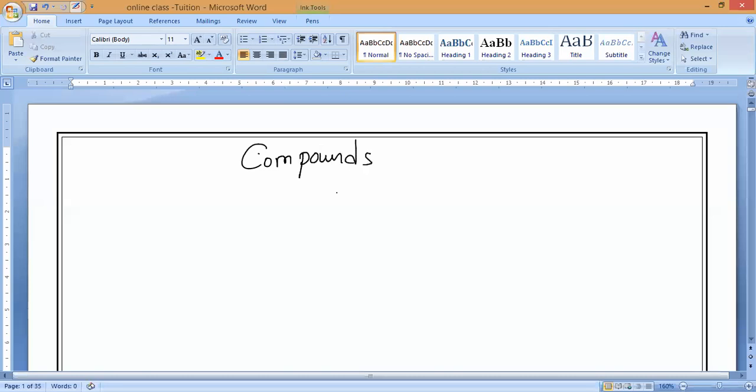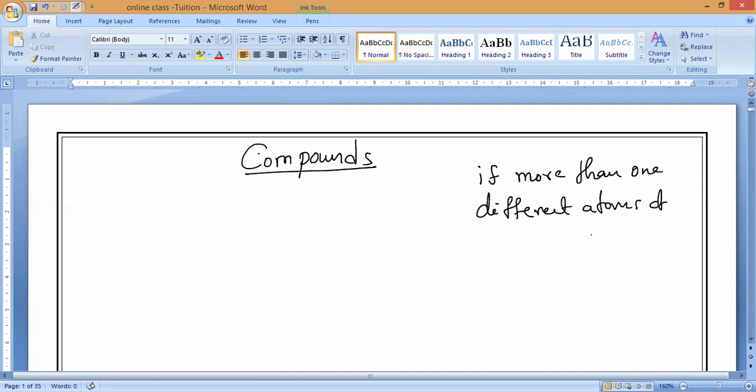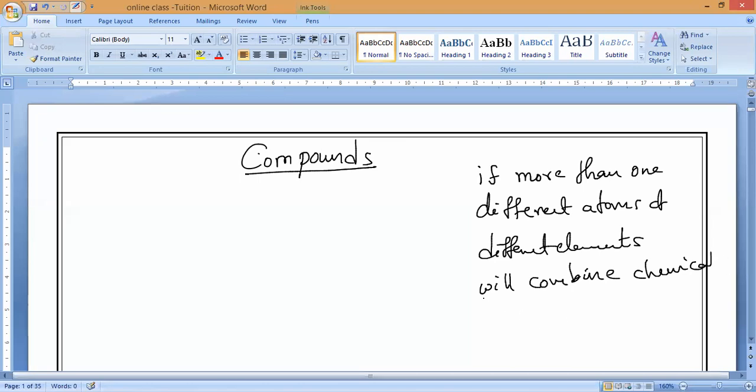First we should know what we mean by compounds. As I taught you in the second chapter, if more than one different atom, atoms of different elements, combine chemically, what do we call it? Compounds. Correct or not, Tamil Selvan? So this is what we should call compounds.